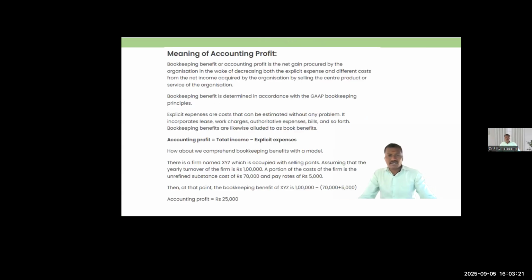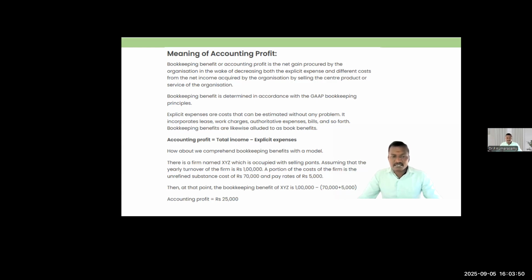Meaning of accounting profit and economic profit. What do you mean by accounting profit? Accounting profit is nothing but total income minus explicit cost. Explicit cost means the cost which is actually incurred, where the firm has taken money out of its pocket and given it to the party. Actually, expenses incurred and spent, money was given.